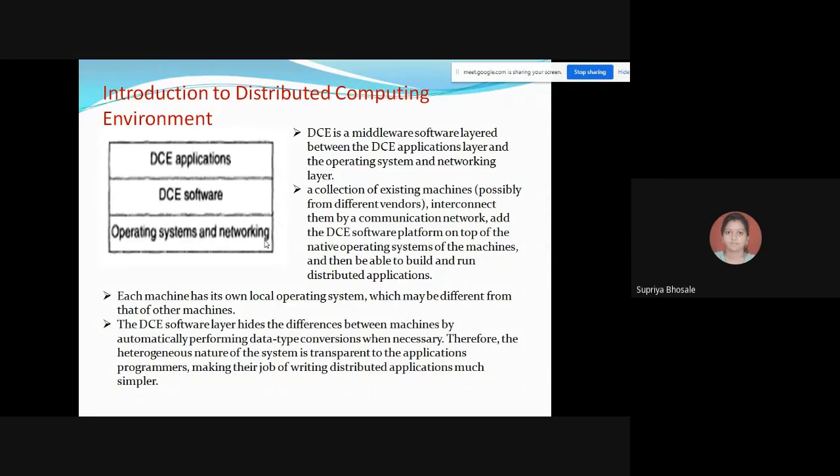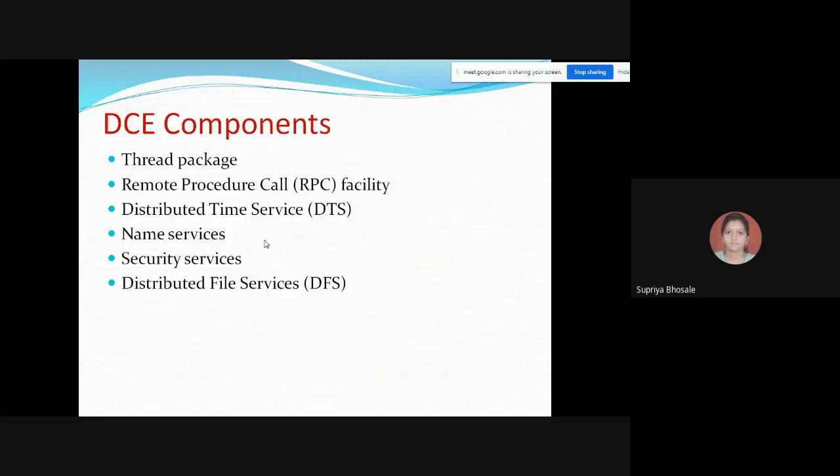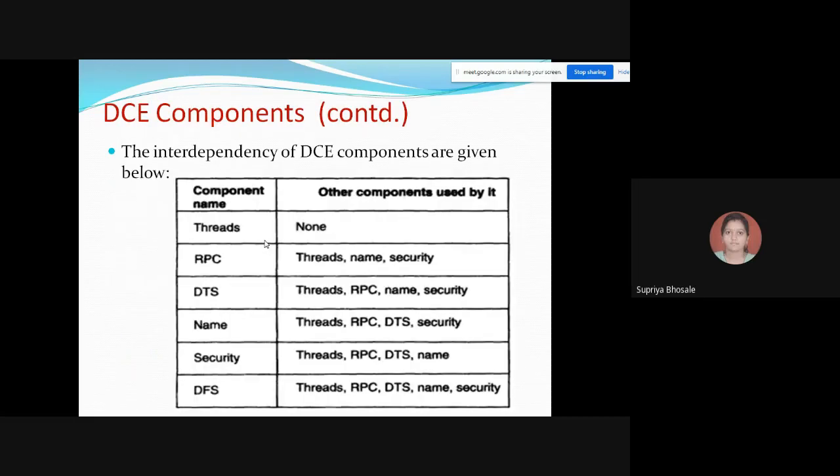But if you are asked a question for, say, 8 marks, you should be in a position to give the explanation for this figure, then go for the explanation of these DCE components, and then explain the interdependency of these DCE components. On this, the question can be asked, maybe for 4 marks or 8 marks.